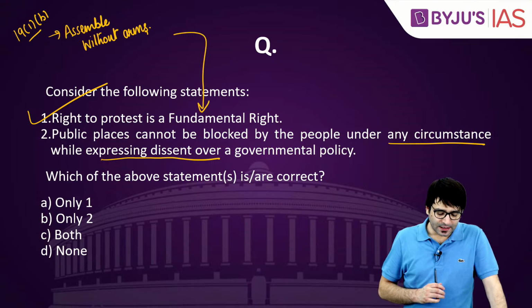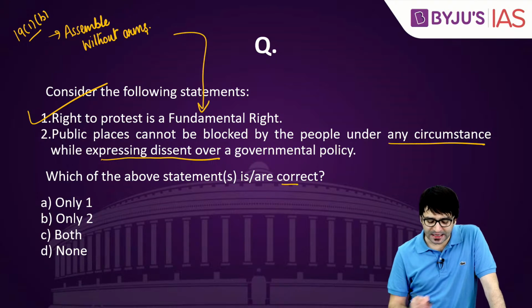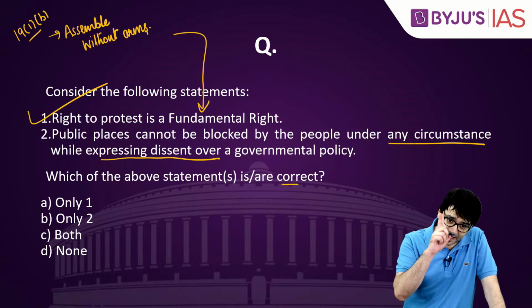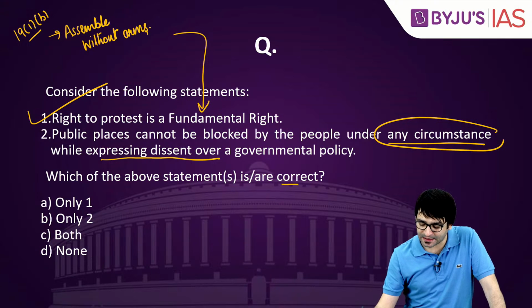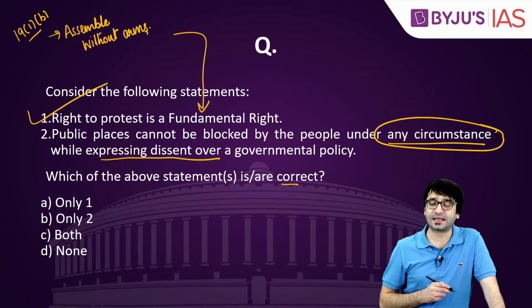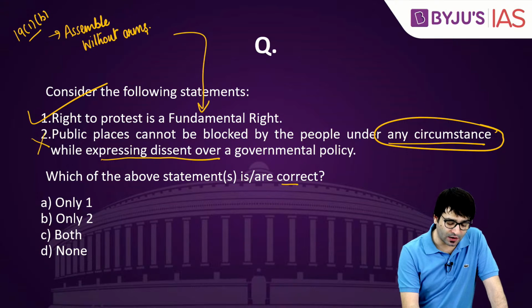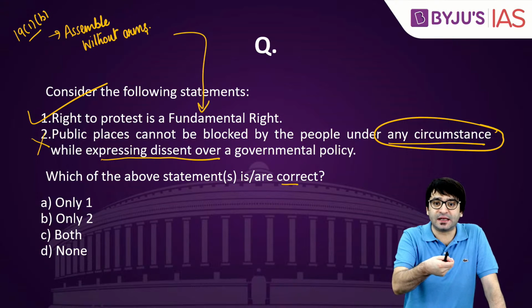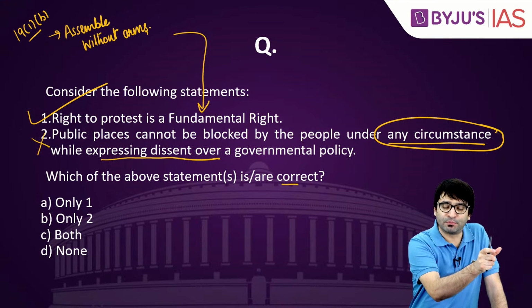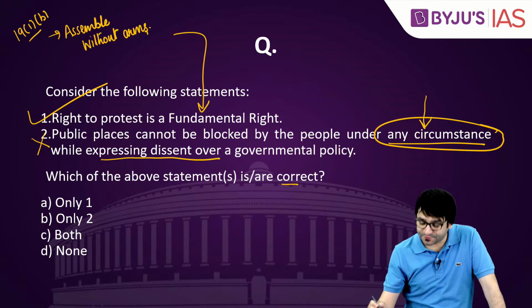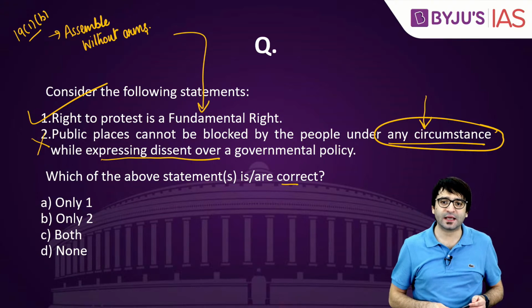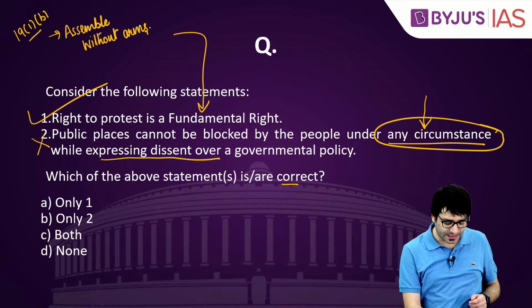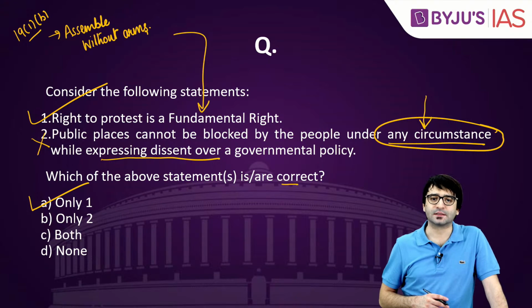Consider the following statements. Which of the above statements are correct? Statement number 1: Right to protest is a fundamental right. Correct. Statement number 2: Public places cannot be blocked by the people under any circumstance while expressing dissent over a government policy. This is wrong. If the protest is spontaneous, it may lead to blocking of a public road, but not for an indefinite period. So this phrase, under any circumstance, renders statement 2 incorrect. Which of the statements are correct? A, only 1 is the right answer.